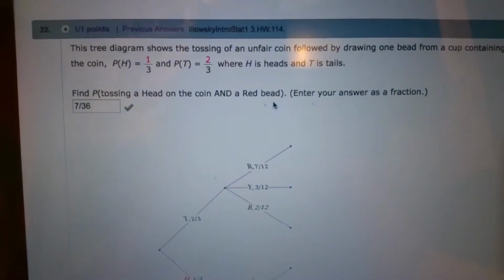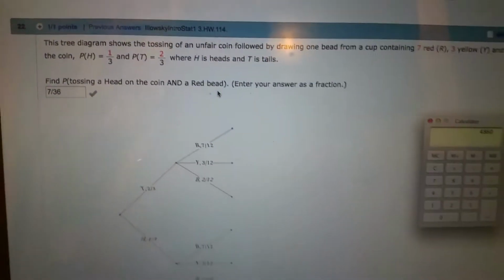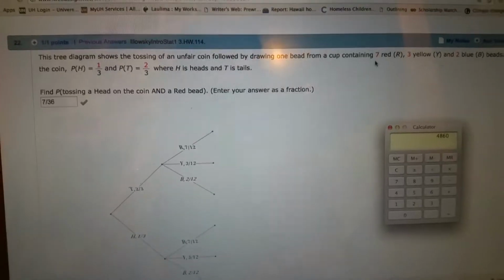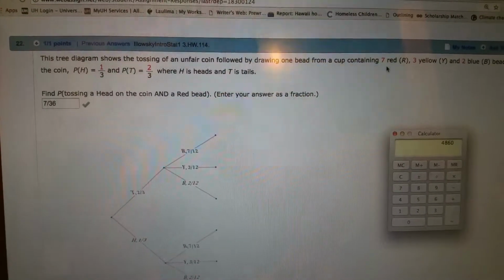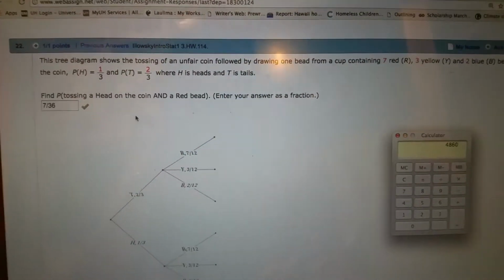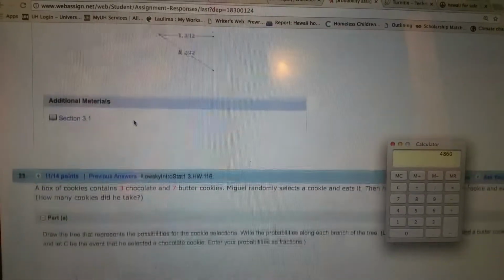Okay, so what is the probability of tossing a head on a coin and a red bead? You have to take those, all the possibilities of it being red and of it being heads, and times that together, and that's how you're going to get the answer.